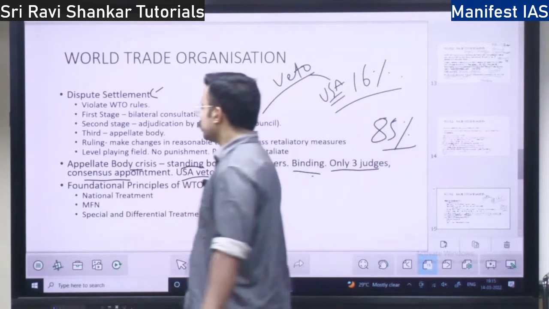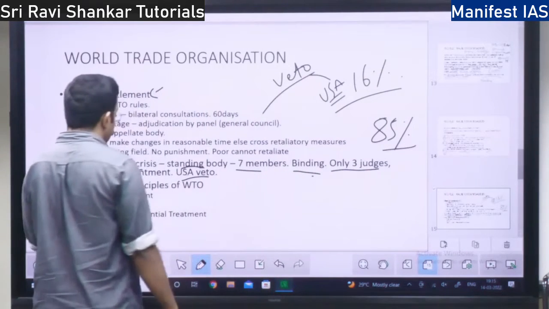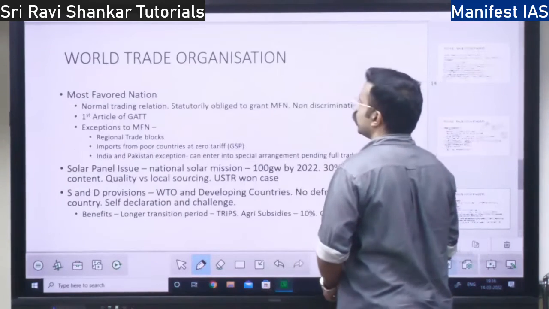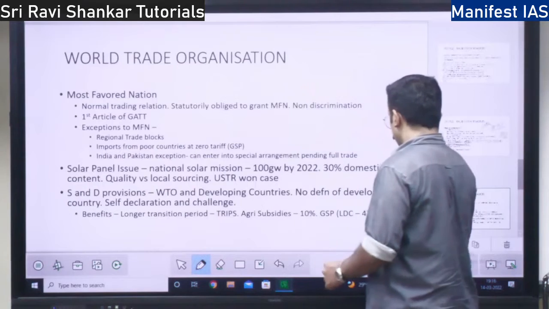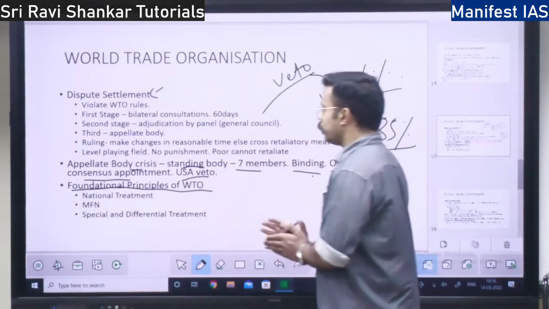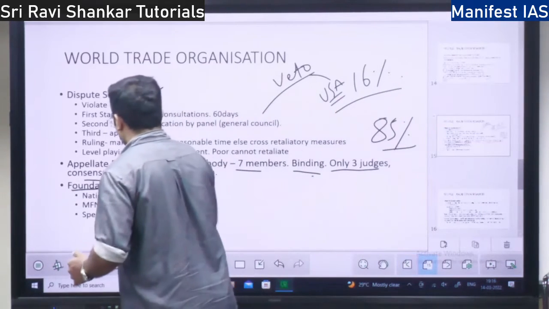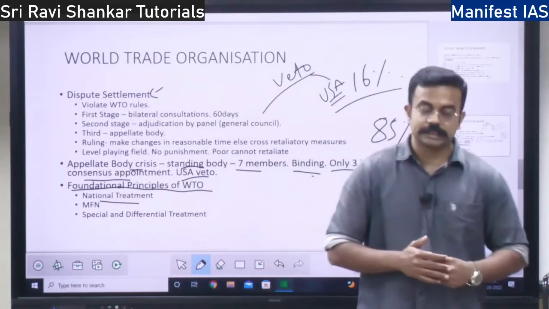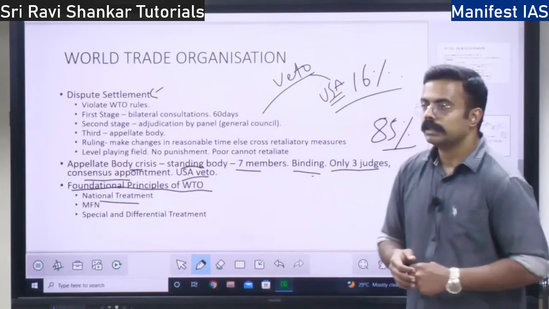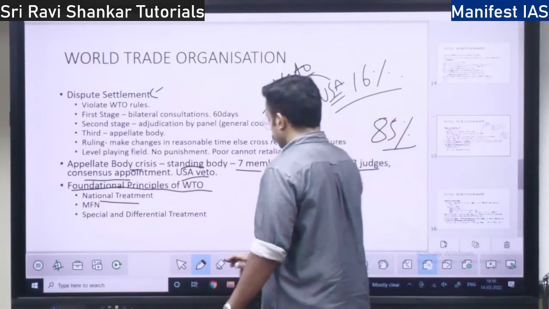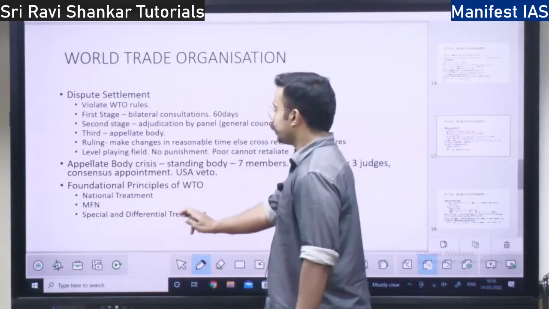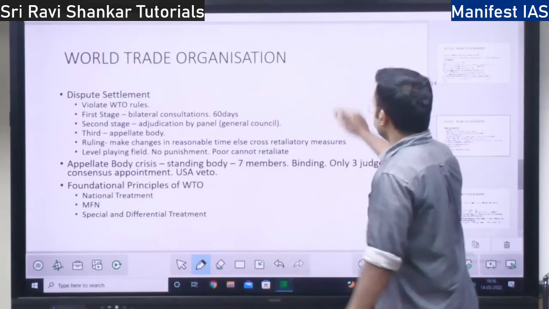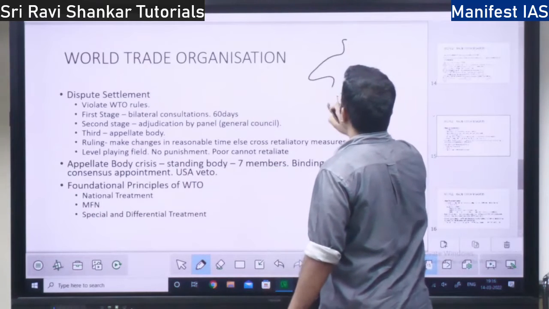So next you have the concept of the foundational principles of the World Trade Organization. What are the foundational principles? We'll do this and end today's class. So first you have the concept of national treatment. What do you mean by national treatment? See, these 3 are the foundational principles of the World Trade Organization. National treatment means, see, here is India.